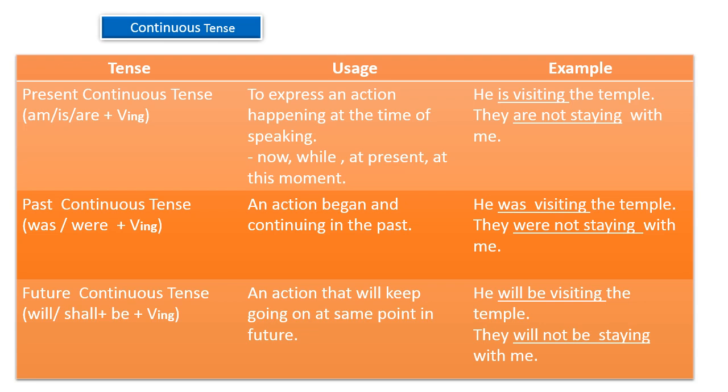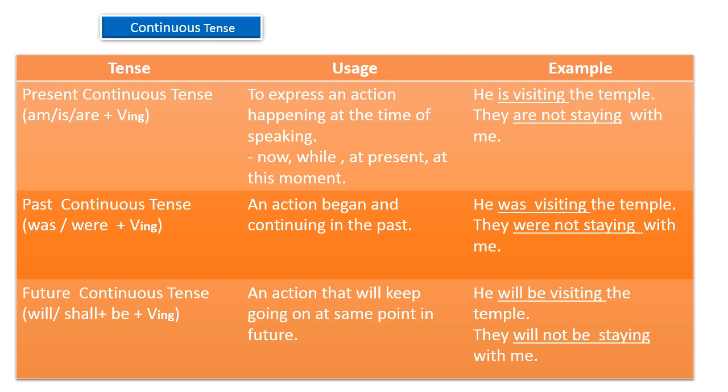Example given here. I have written the same two sentences. First one is positive and second one is negative so you can understand easily. He is visiting the temple. The formula given here is helping verb plus main verb plus ing. The helping verb is used here, main verb visit plus ing. He is visiting the temple.